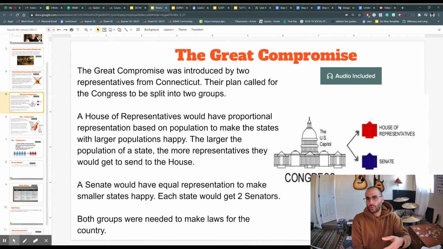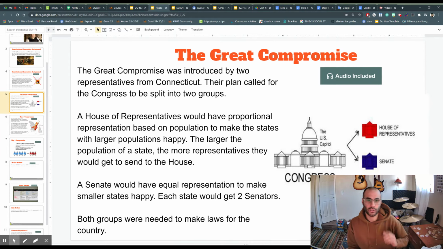How do they choose how many people get to go? How do they choose the members of the House of Representatives? Very easy. They look at the population of a state. If a state has a large population, like Virginia, they might get 5, 10 representatives. Literally 10 men from the state of Virginia that go to Congress and sit down and they can vote on behalf of the people of Virginia.